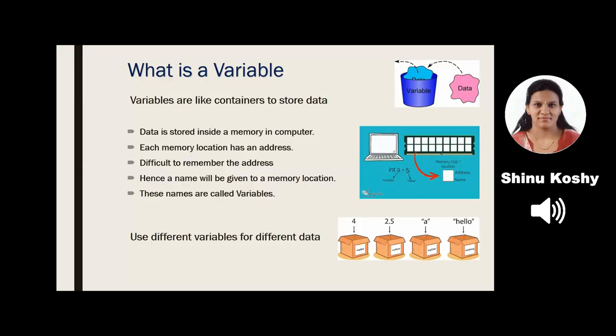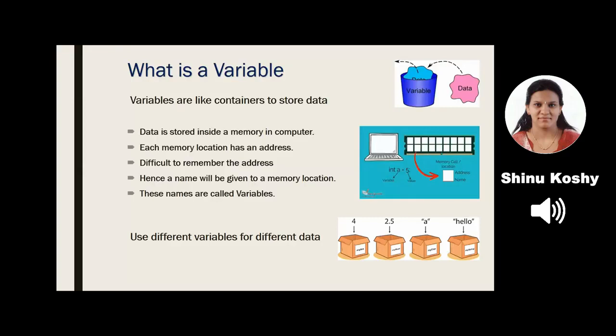Every memory location has an address. The address will be in terms of numbers like 20,000, 5,000, etc. It is very difficult for us to remember these addresses. So what should we do? We give a name for these memory locations and we identify these memory locations by the name I have selected. For example, in the diagram you can see, A equal to 5. A is the name of the variable. It represents a location and I'm storing a data 5 in it.